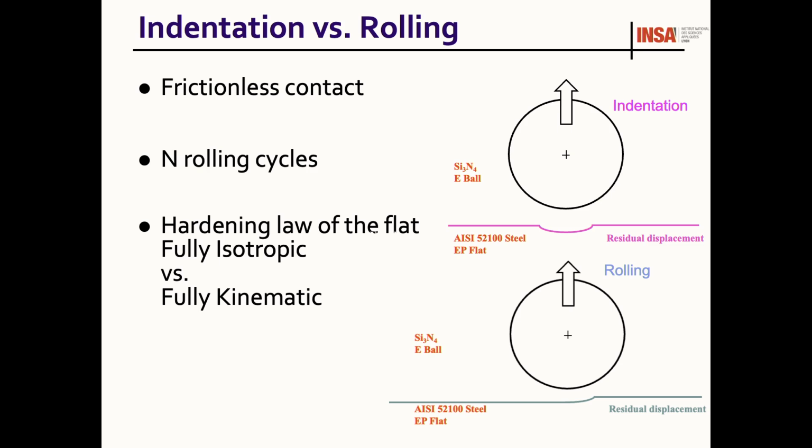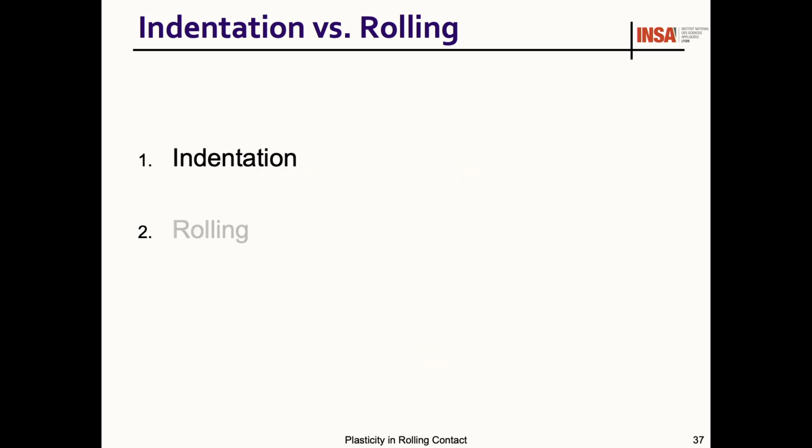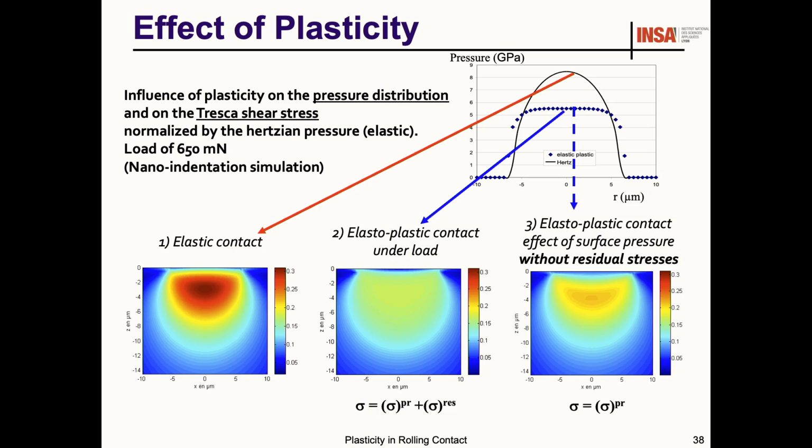Then I will show you some results for several cycles, and we will compare isotropic and kinematic hardening. And after, I will also move to a contact which is not a sphere on a flat, but can be an ellipsoid on a flat. Okay, I told you that yesterday.